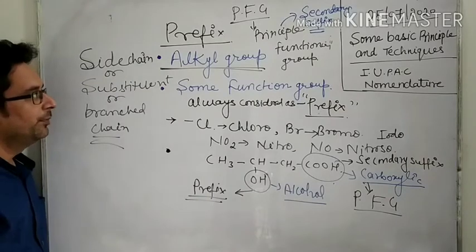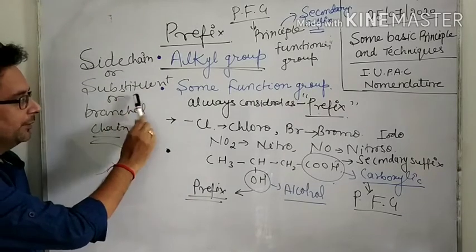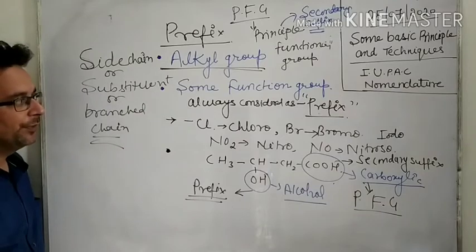So alkyl group or side chain or substituent or branch chain is used as prefix.